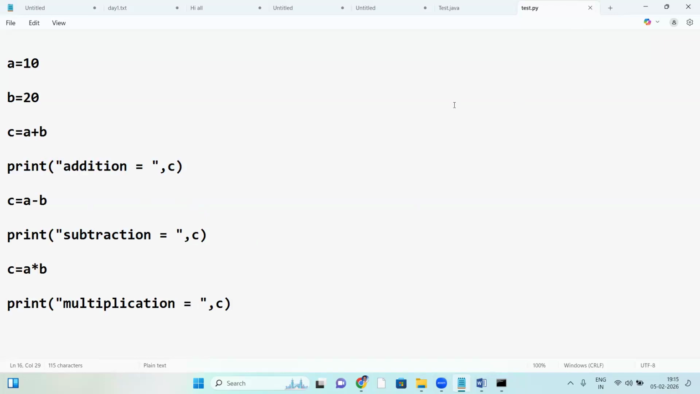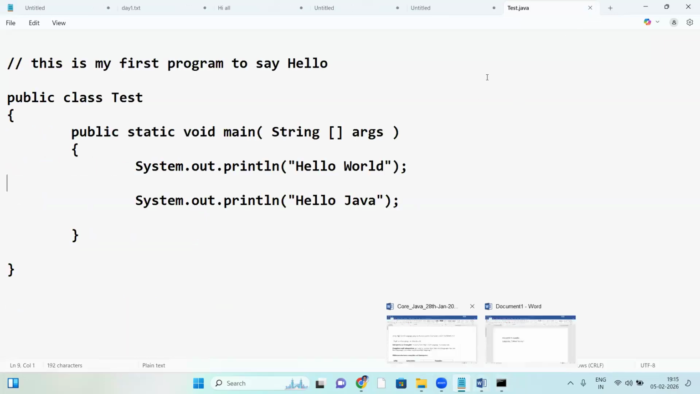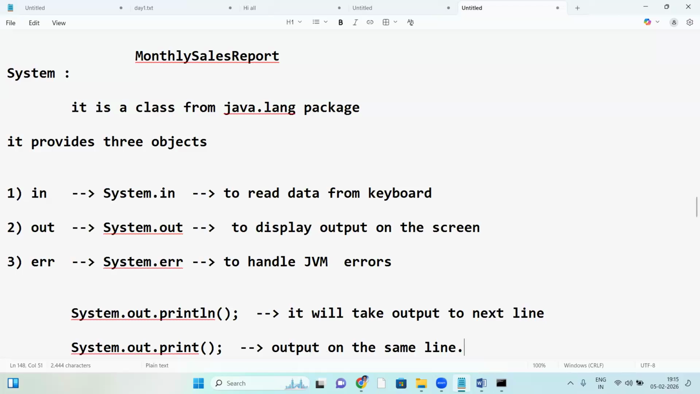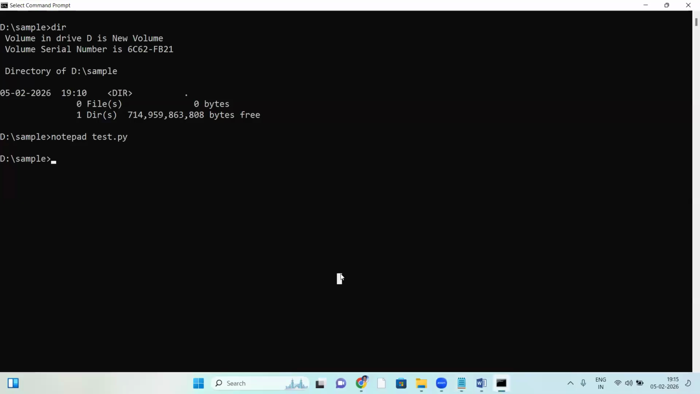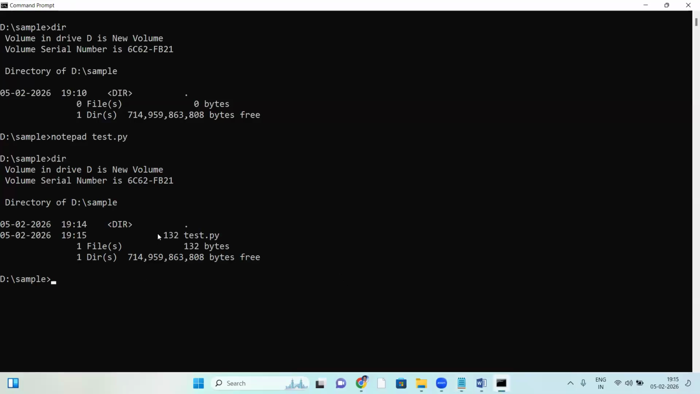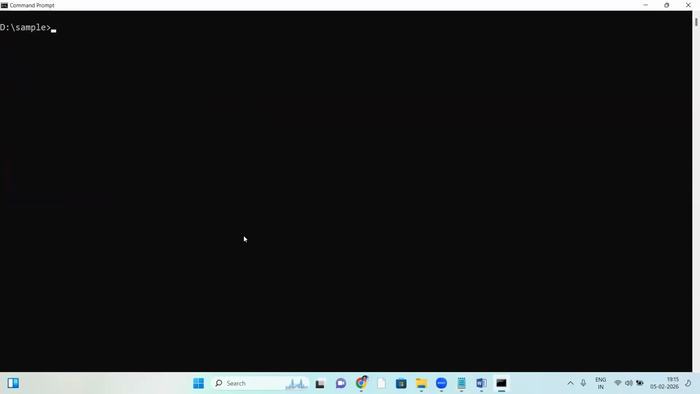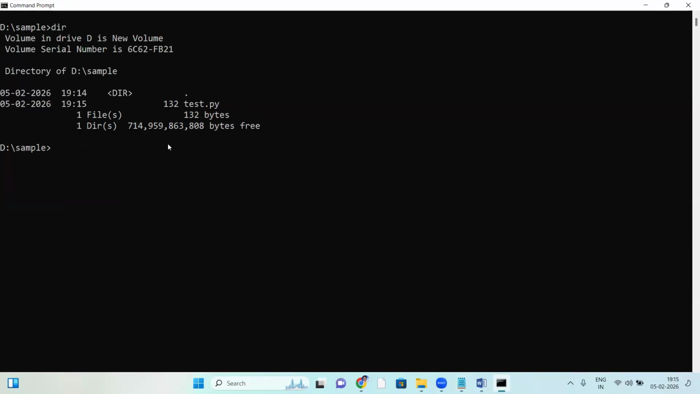Save with Control S in notepad, and close. Back to the command prompt. Dir, test.py, okay, that file is created, just now today. Now run it: python test.py. Addition, subtraction, multiplication, done. Successfully completed.